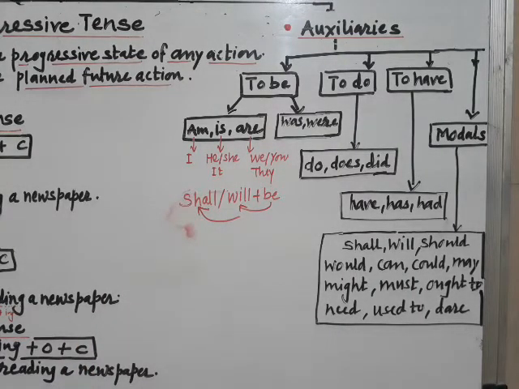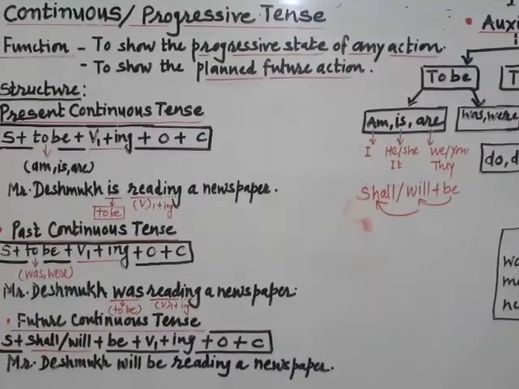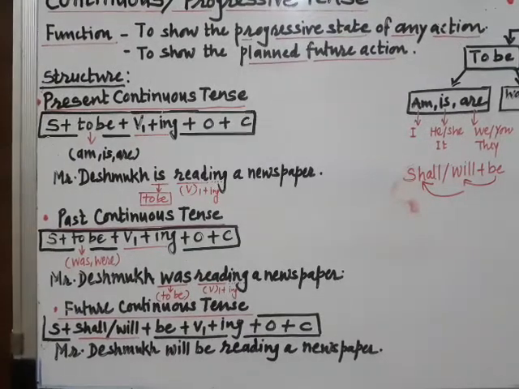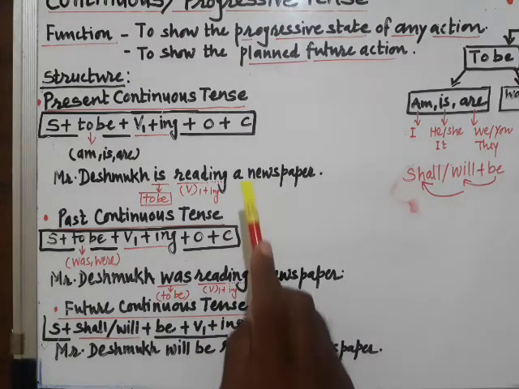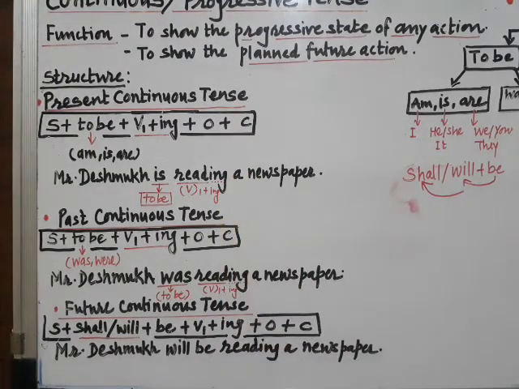The same structure you can see here in future tense form. See here, the structure is subject, to represent future modal auxiliaries shall or will, along with the representative of to be, that is original be, and rest of the structure V1 plus ing plus O plus C. It is similar as you find there in present and past continuous tense.